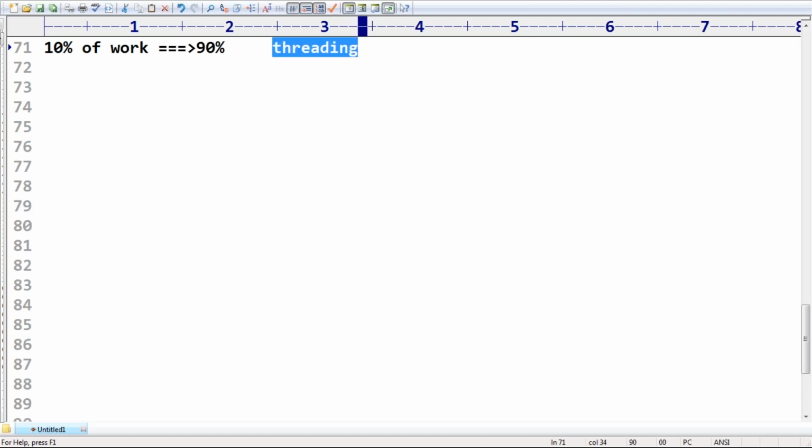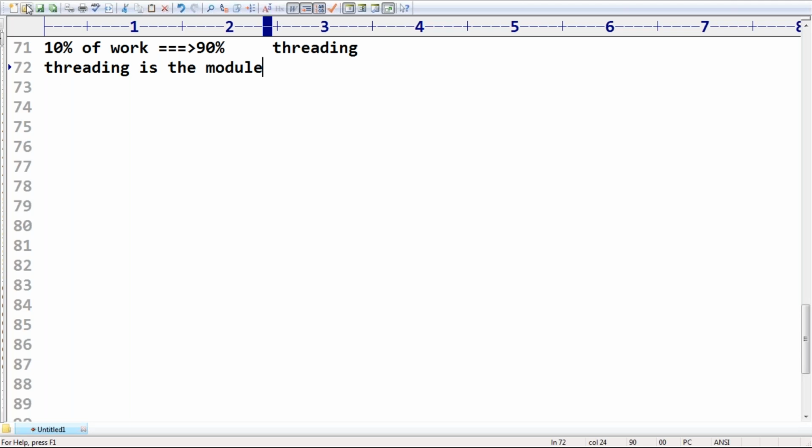Which module do we require to use if we want to develop multi-threaded programs? Threading is the module we require to use. Clear? Any doubt about this terminology? Because of this 90% support from Python, developing multi-threaded programs is very easy in Python. Remember that, you people should be aware.